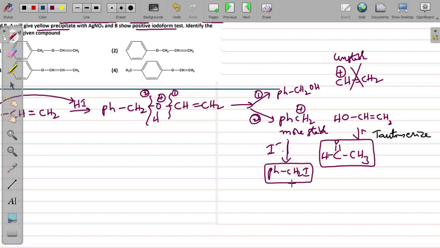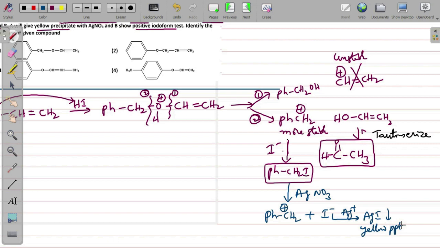Now this product, when it is treated with AgNO3, remember, the compounds which can easily lose the halogen and form a stable carbocation can form the silver precipitates. Now here it can easily break down into a more stable carbocation by releasing I minus, and this I minus then combines with Ag plus to give silver iodide precipitate. Suppose a more stable carbocation is not coming, then this kind of precipitate will not occur because iodine will not